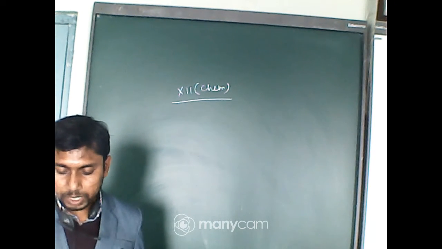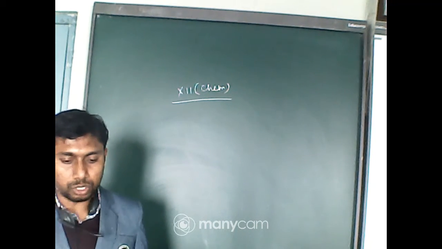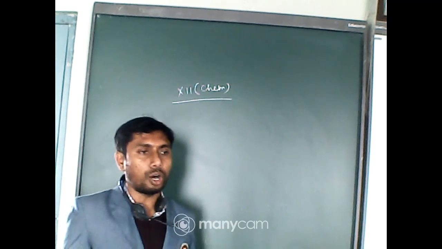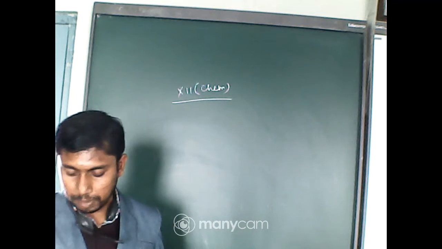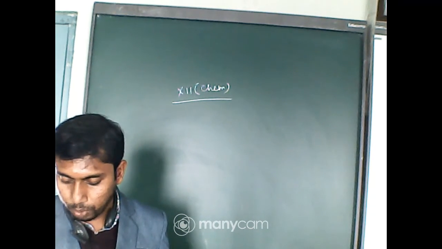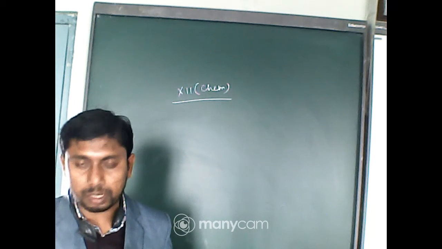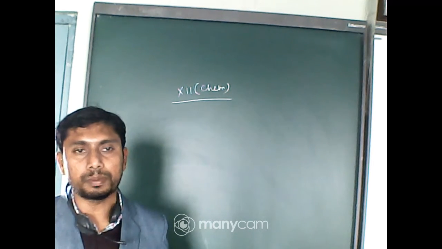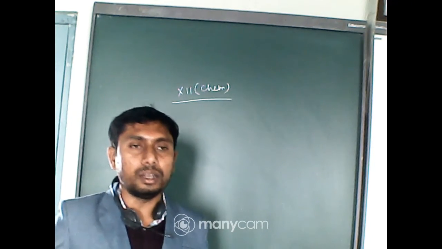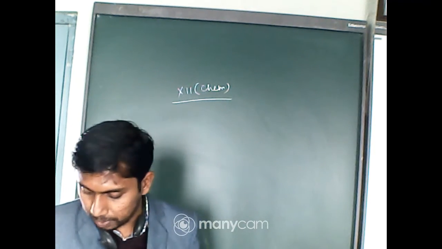This is Schottky defect, and this is due to the size of K+ and Cl- being almost the same. These two are very important: why Schottky defect is found in KCl, and why AgCl shows Frenkel defect.